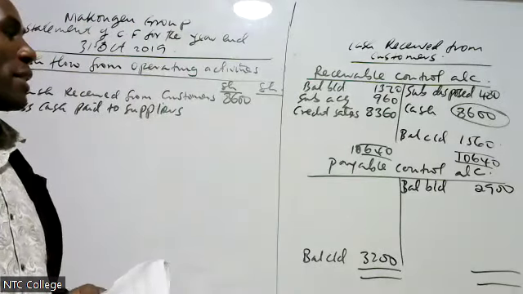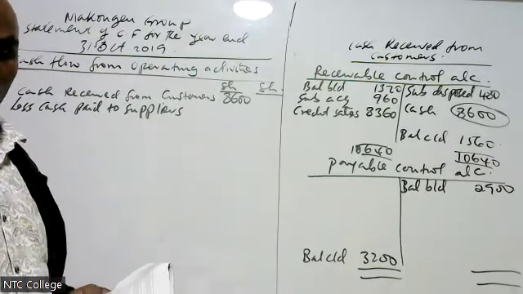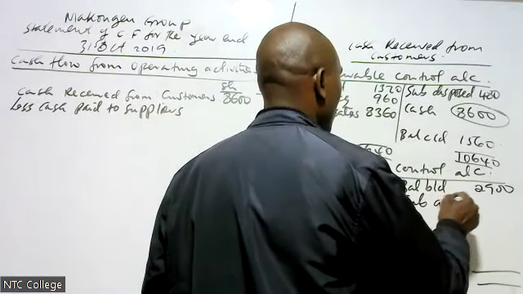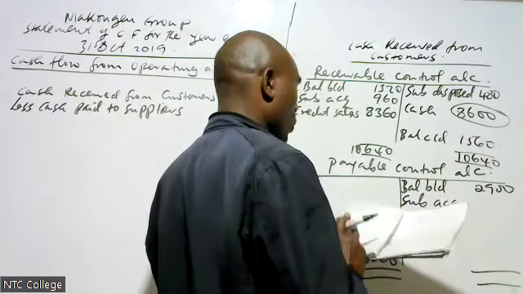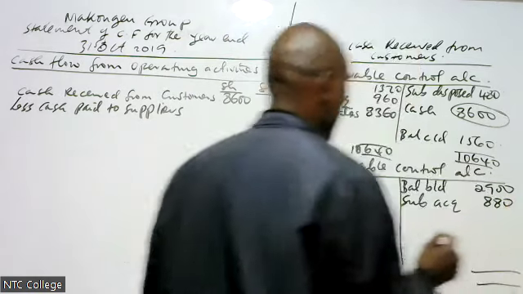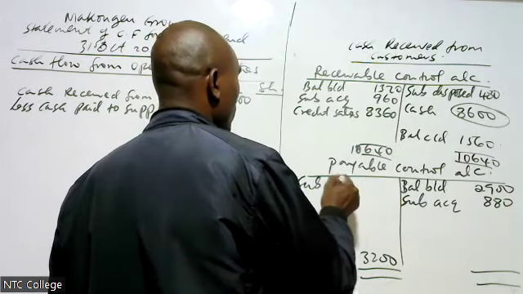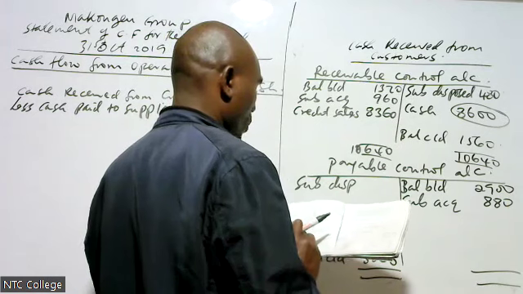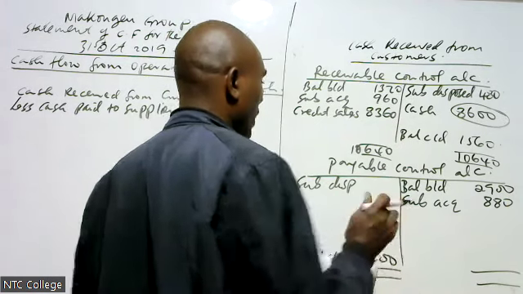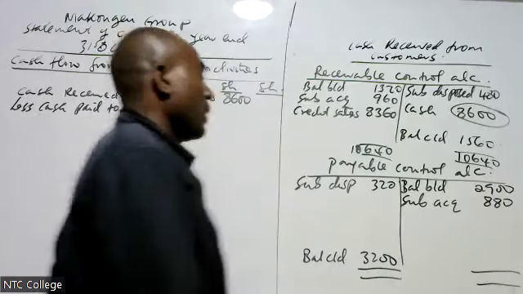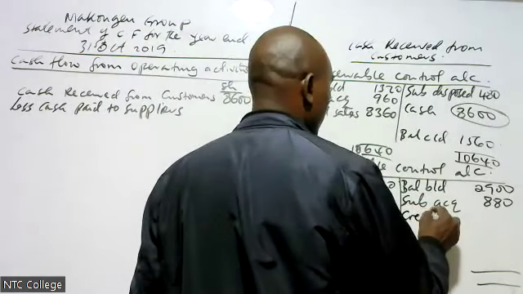Payable control account. Then subsidiary acquired. Payables. We acquired Salama, 880. Subsidiary disposed. Payables. We disposed of 320. Like that. Then credit purchases.